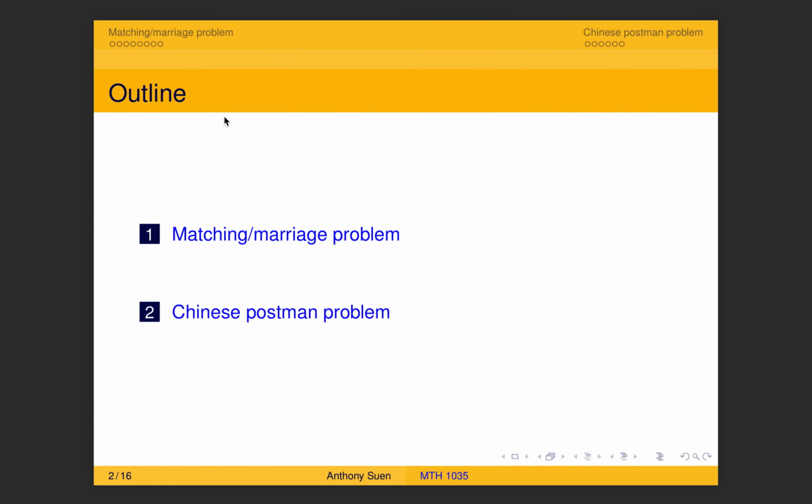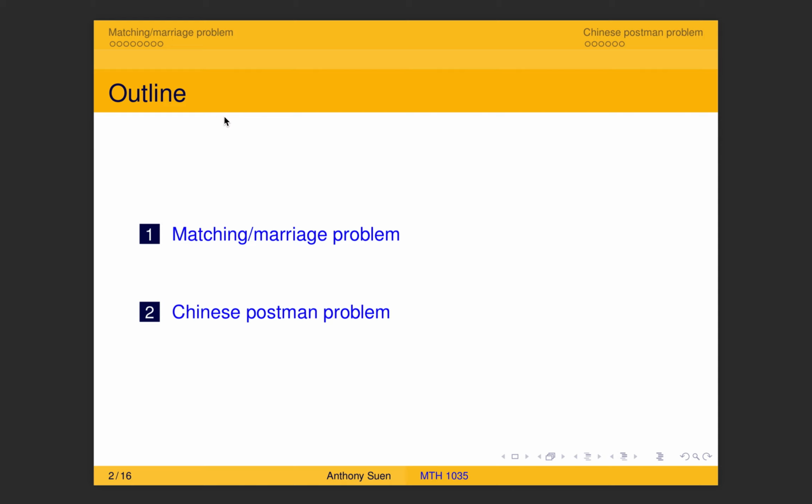As you know, this is the last chapter. There are not many questions left for this course, and I just picked two problems for discussion. The first problem is called the matching marriage problem. You have a group of objects and you want to match up those objects. So how can you do that? This is the matching problem.